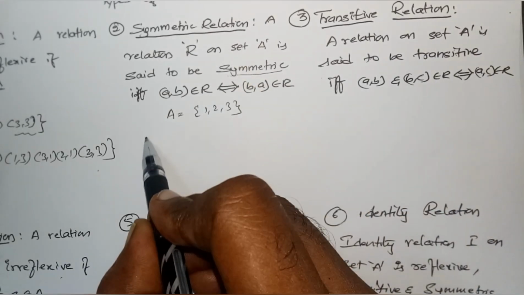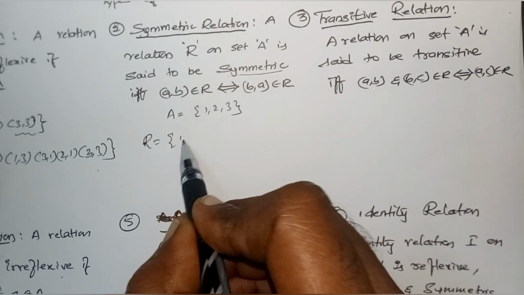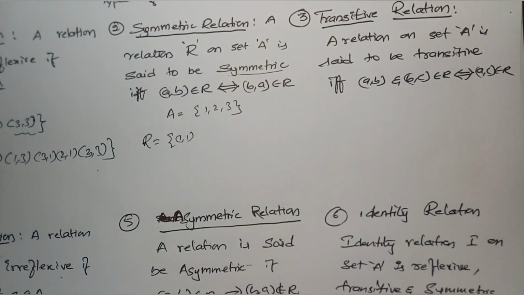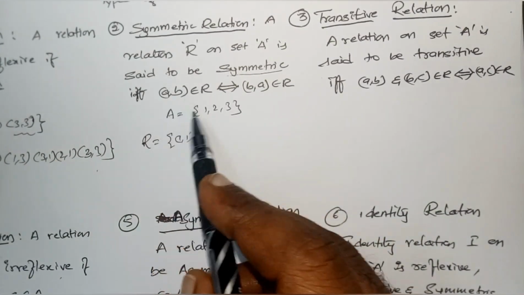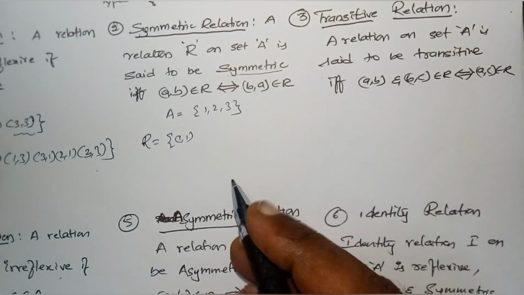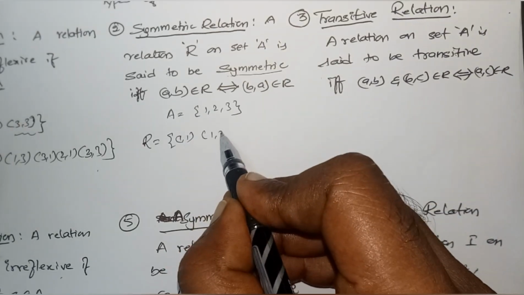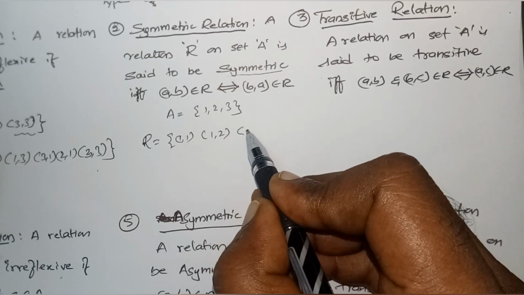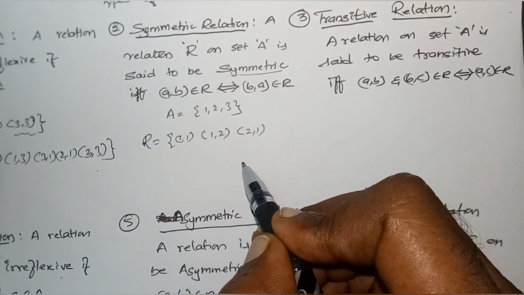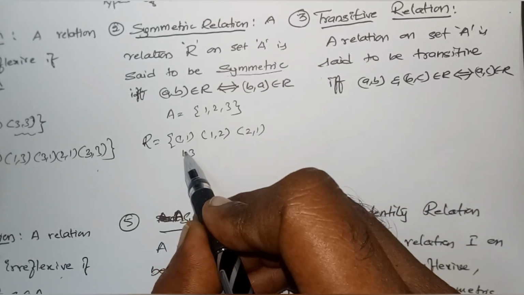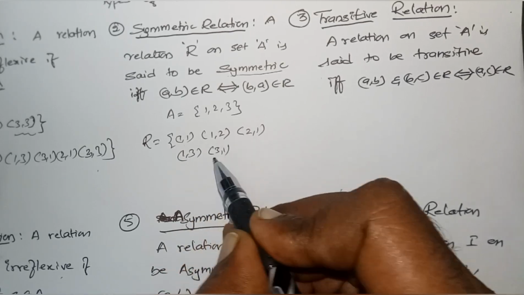If you take a relation as containing (1,1), then (1,1) is (a,b), and (b,a) is (1,1), self-symmetric, right? If I take (1,2), there must exist (2,1). If I write (1,3), there must exist (3,1).